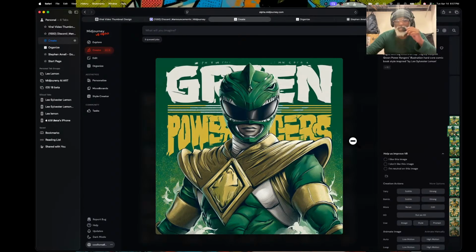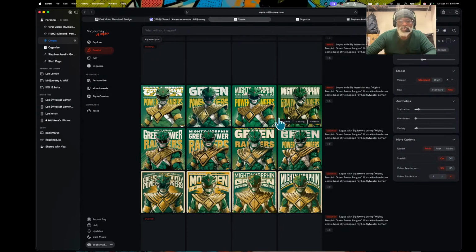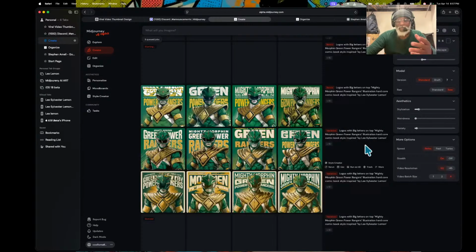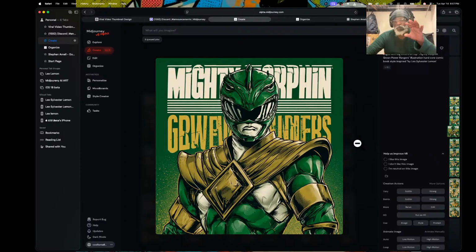The Power Ranger suit, I love the artistic, but when it comes to the text, it's not there. I don't think anybody is gonna be truly happy. Midjourney started off really good with version 8.0 with the text, and now they went backwards, and that's just my opinion.